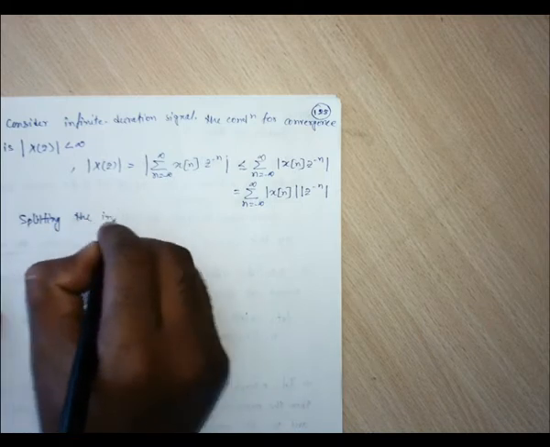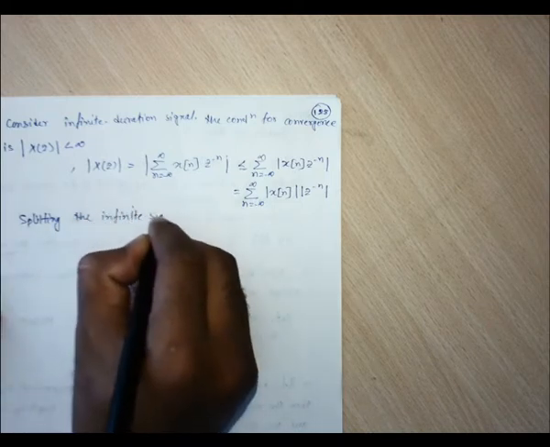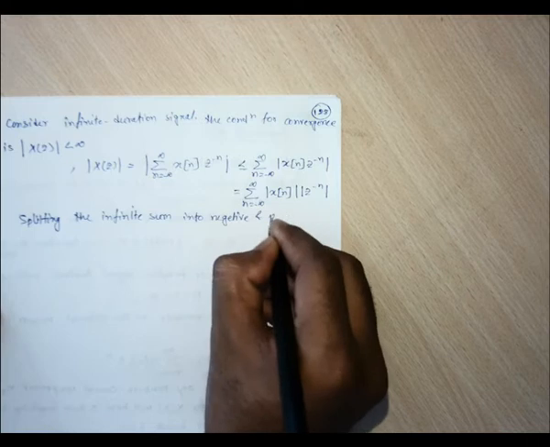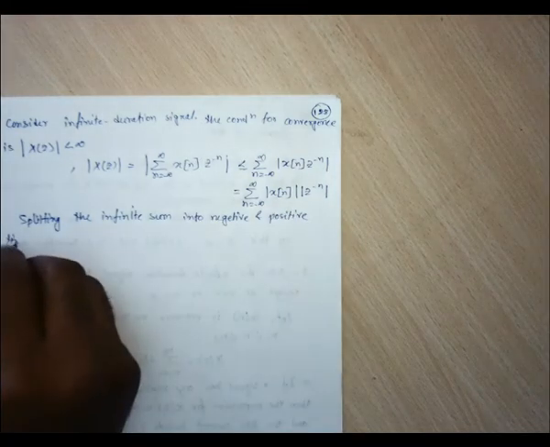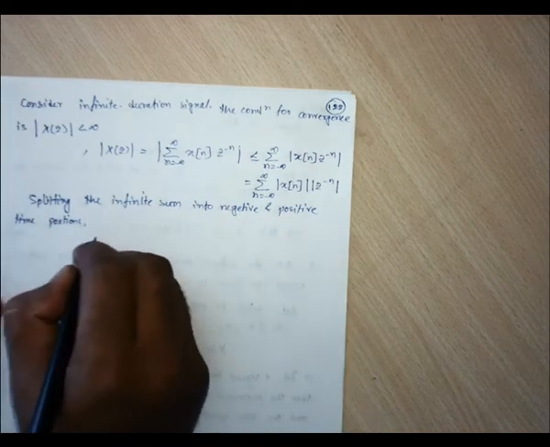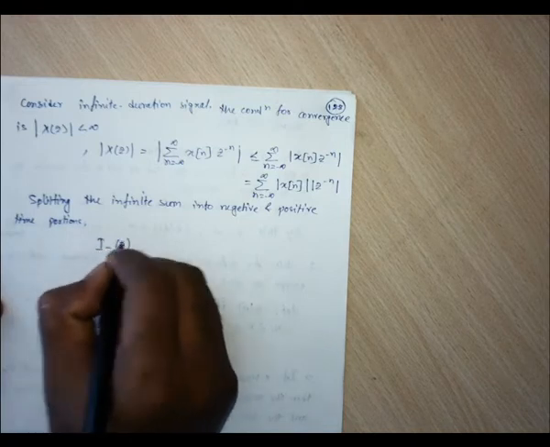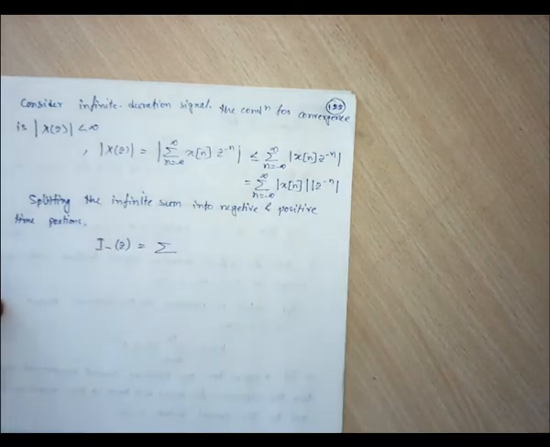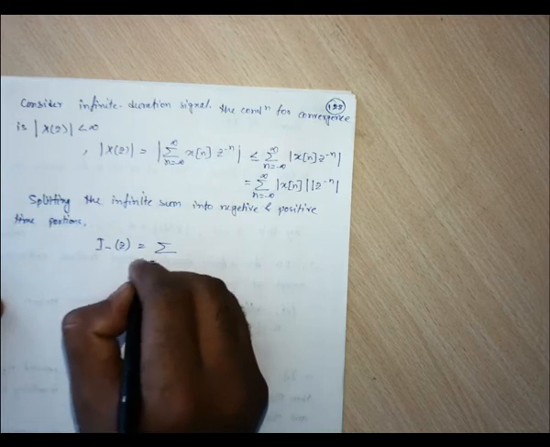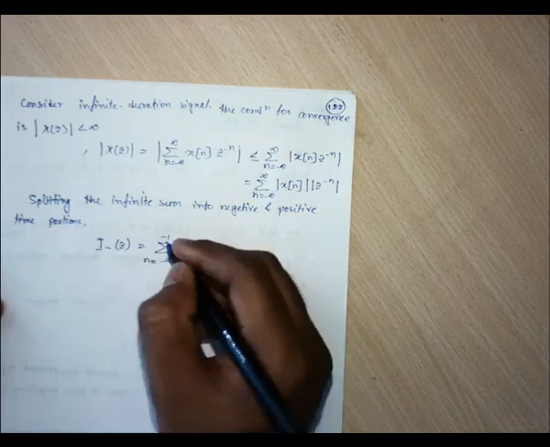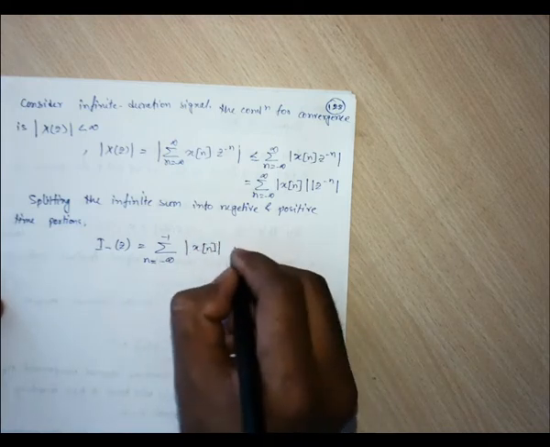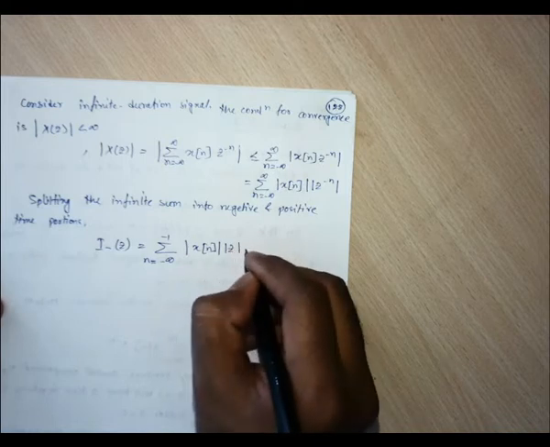Let us write I minus of z for the left-hand side, the sum for n from minus infinity to minus 1 of mod of x of n into mod of z to the power minus n.